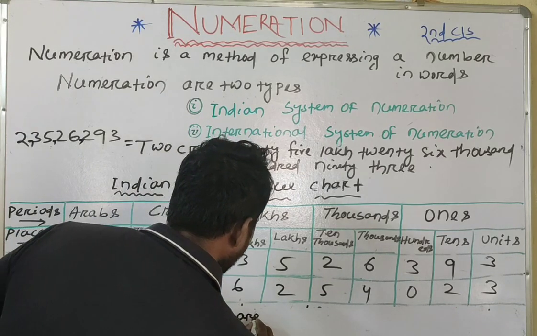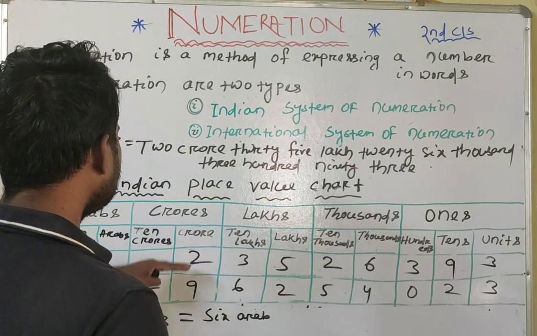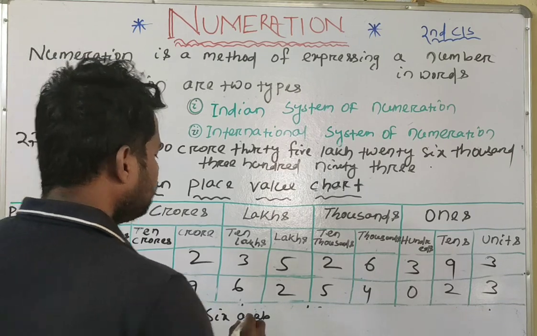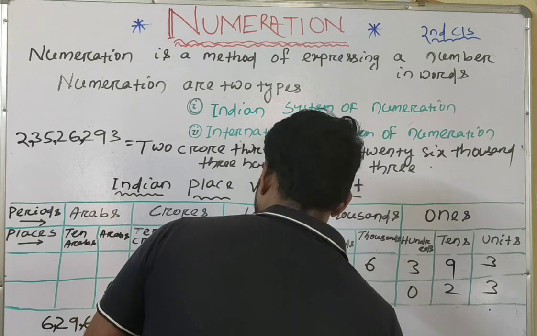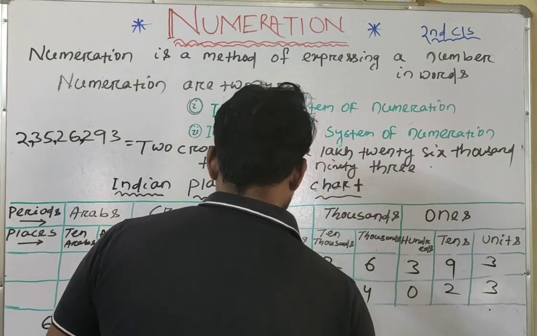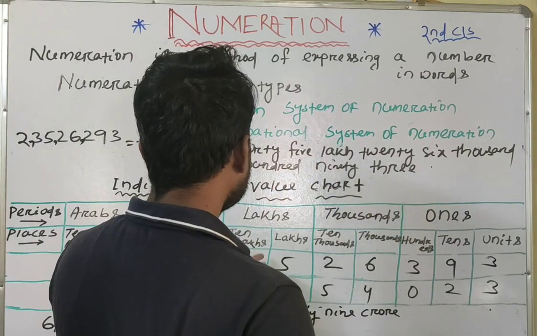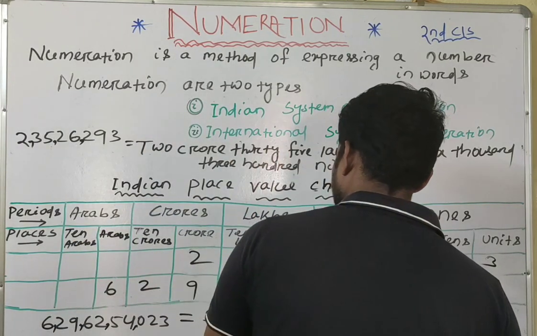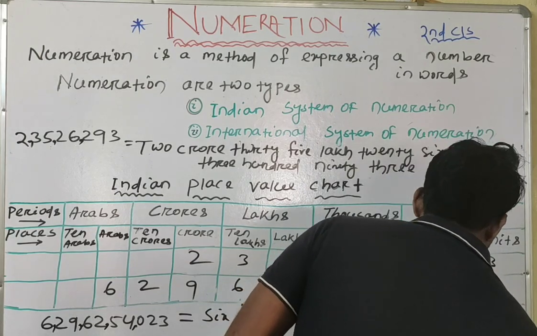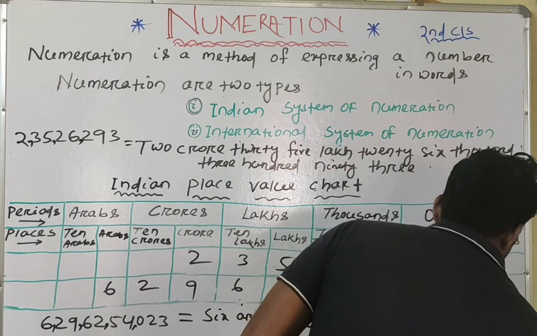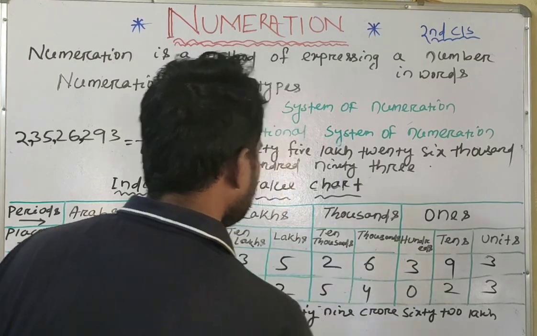So directly we will write 6 arab. Then 2 digits are present in the crores period and it is 29. Directly we will write 29 crore. Then 2 digits are present in the lakhs period, we can write 62 lakh. Then 54 is present in the 1000 period.